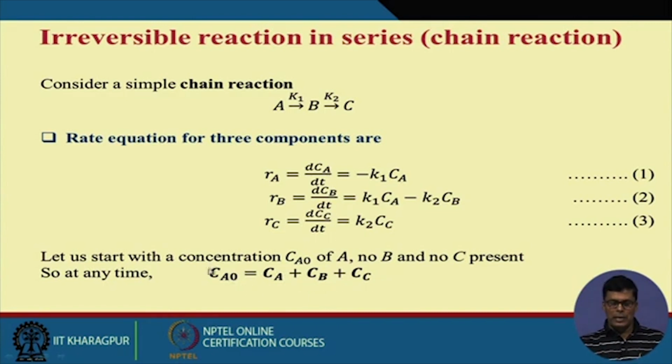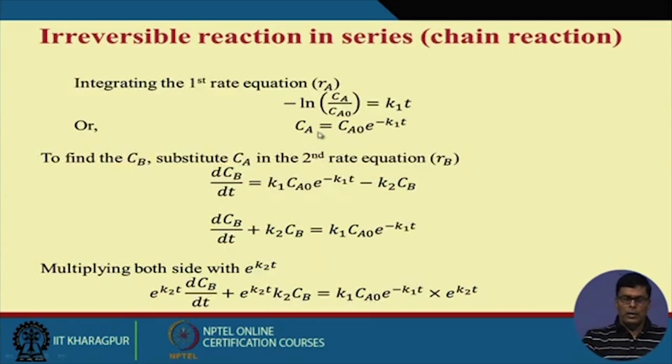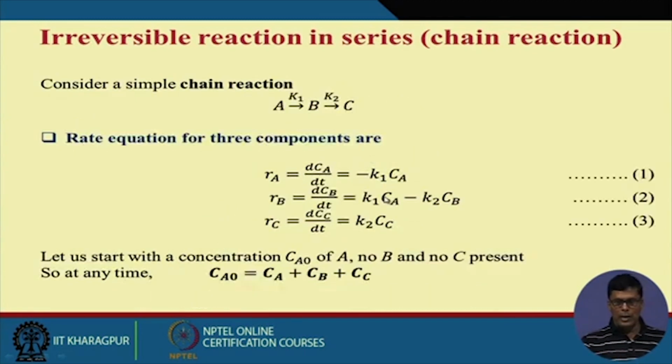So Ca0 will remain constant. Ca0 will be Ca plus Cb plus Cc. Now if you look at the first reaction, the rate reaction we have, I can write ln(Ca/Ca0) = -K1 t. Now this equation, I can take the Ca here: dCa/Ca = -K1 dt. Am I right?